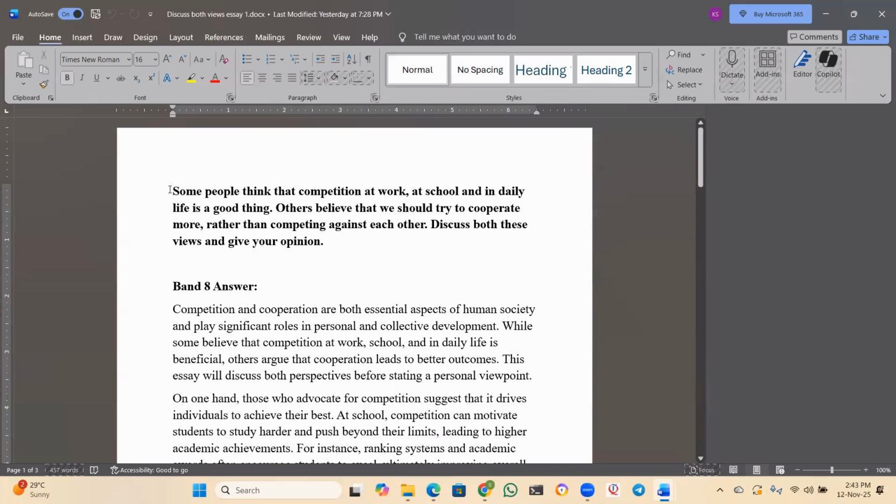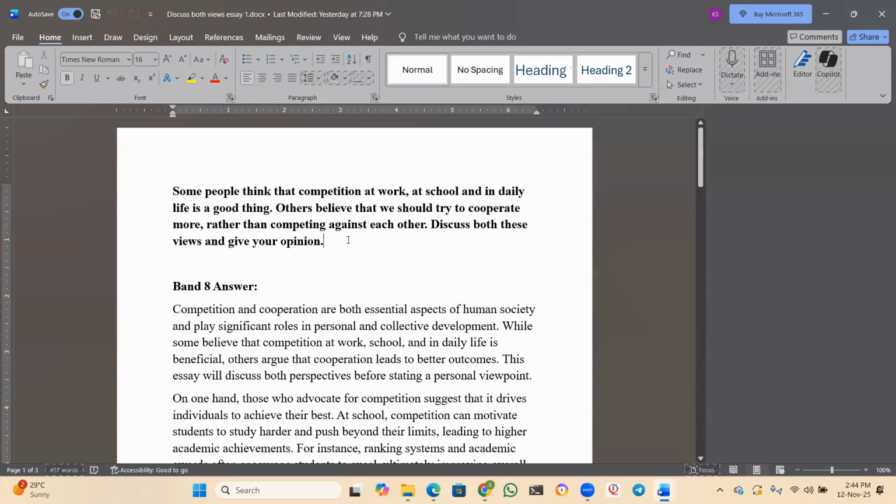Now, what is the question, guys? Some people think that competition at work, at school, and in daily life is a good thing. Others believe that we should try to cooperate more rather than competing against each other. Discuss both these views and give your opinion. So there are two views in the question, right? In the first view, he's talking about competition, and in the second view, he's talking about cooperation.